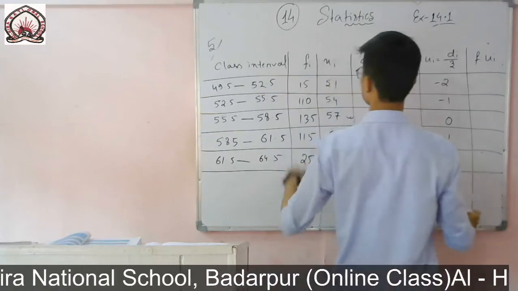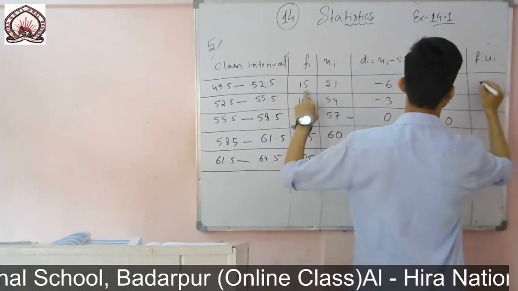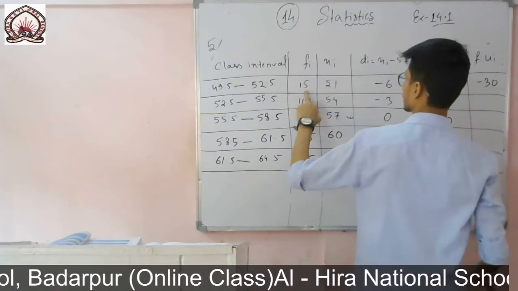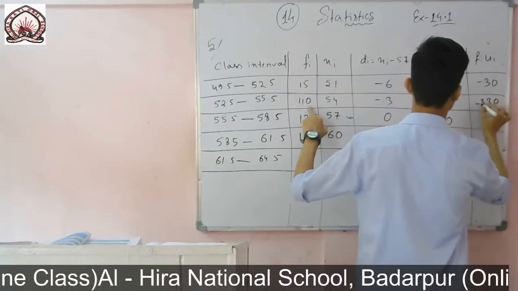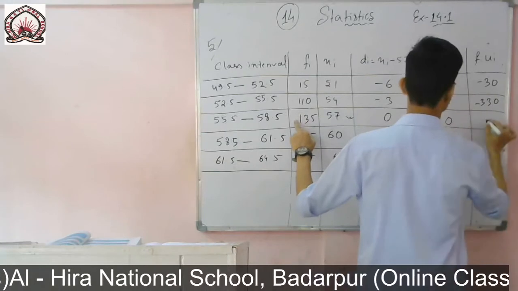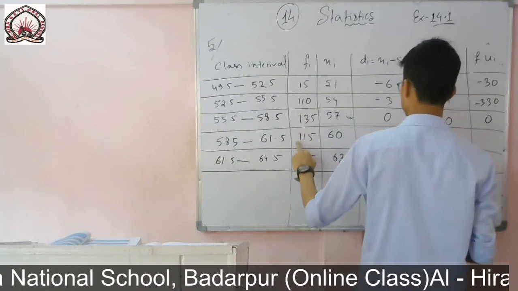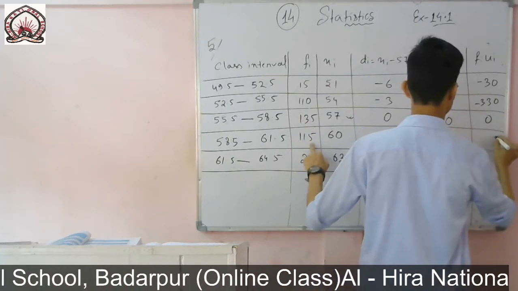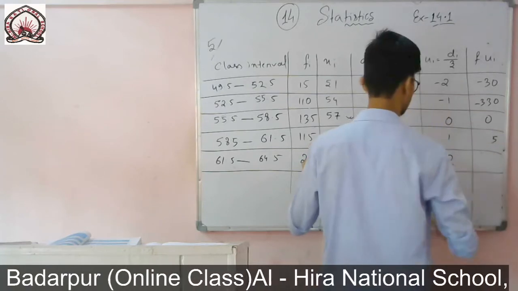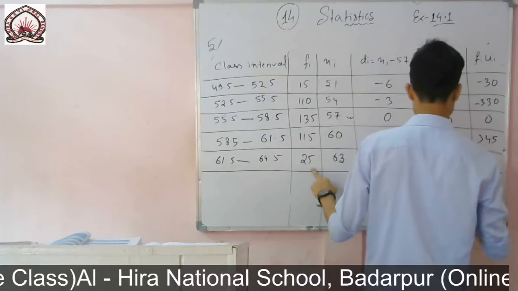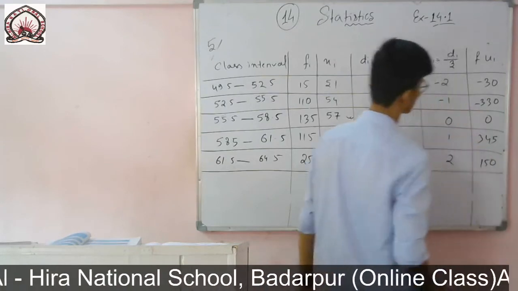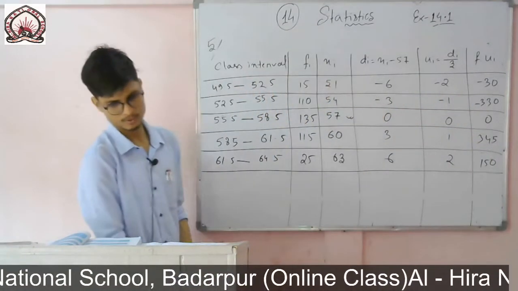So fi ui will be 15 into 2, it is minus 30. Then 110 into 1, it is minus 110. 135 into 0, 0. 115 into 1, it is 115. Then 25 into 2, it is 50. So minus 30 and so on.